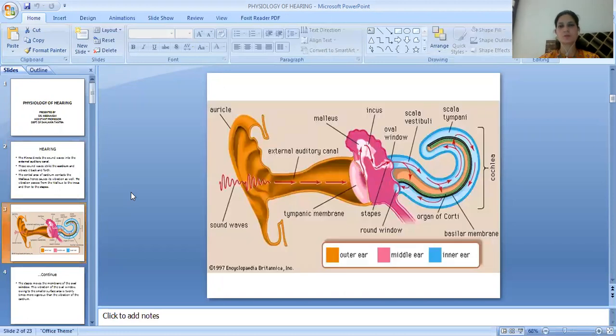This is a picture of the outer ear, middle ear, and inner ear. From the left side, you can see the sound waves entering from the pinna into the external auditory canal, and then they are striking the tympanic membrane. Then the vibrations are going from the malleus to the incus, incus to stapes. So that's how the conduction of sound occurs.